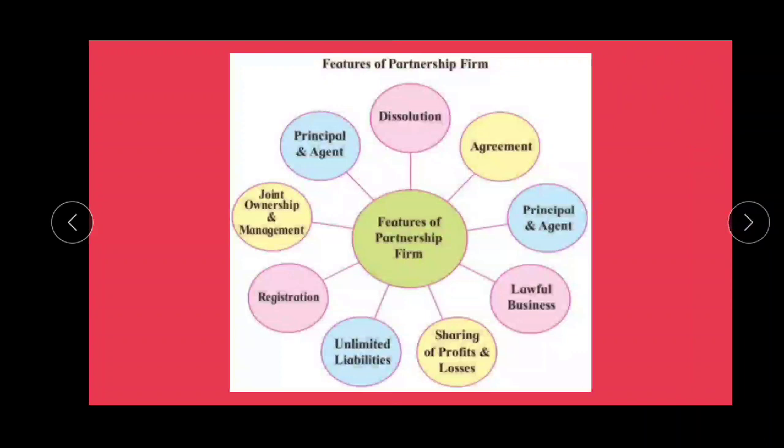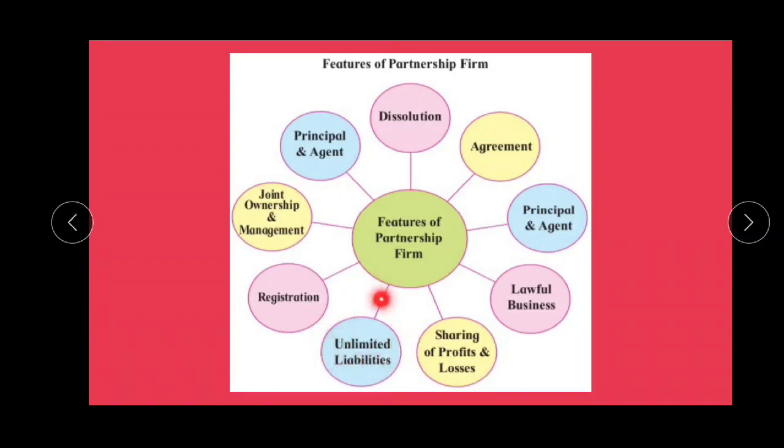In these slides you can see the first feature is the agreement. Every partnership should have an agreement, and that agreement is called a partnership deed. The next one is principal and agent. In a partnership firm one person is a principal and the other person is an agent. The third one is lawful business. The partnership firm should do legal and lawful business. And the next one is that they should share profit as well as losses.